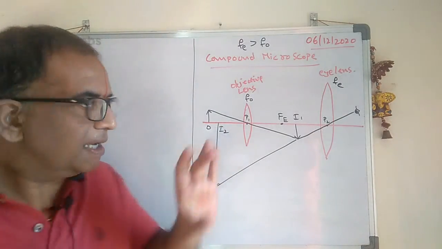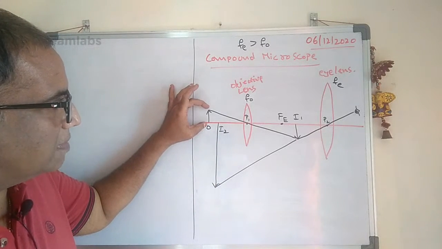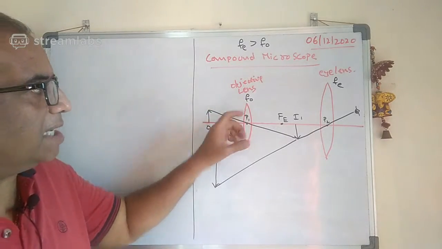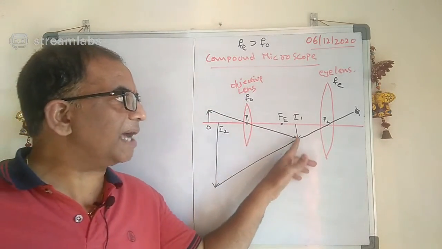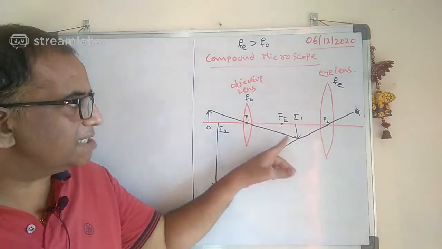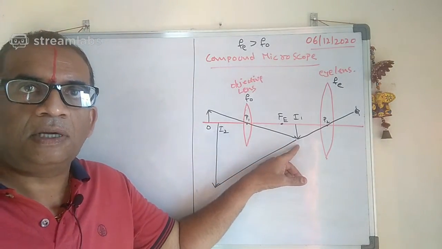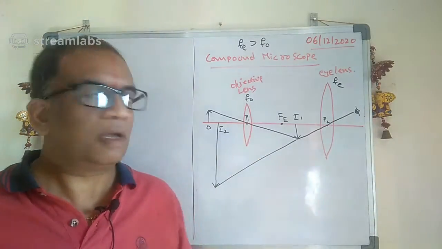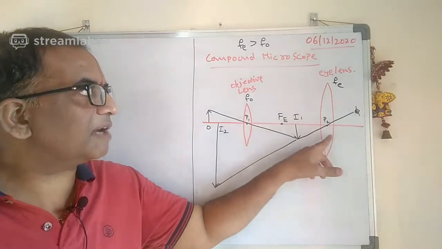Here I place the object. Due to this objective lens, the image is formed at I1. This image 1 is the object for the eye lens.